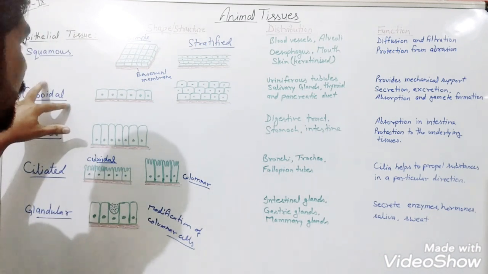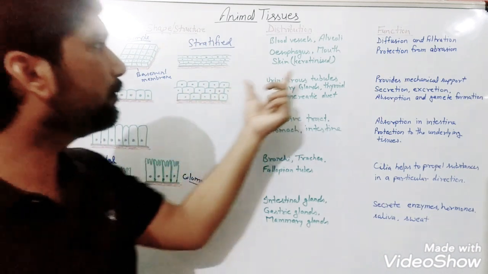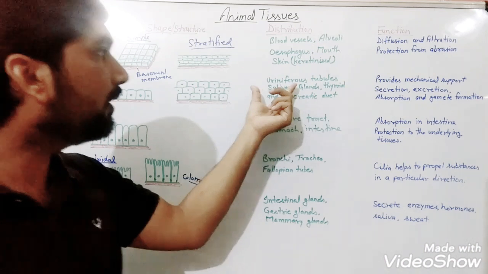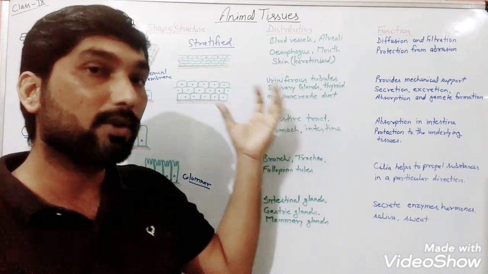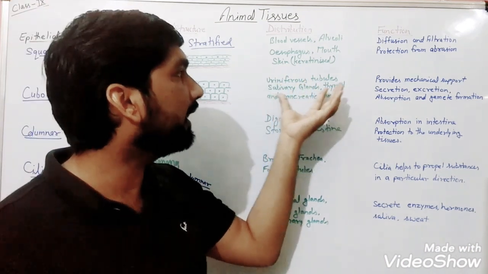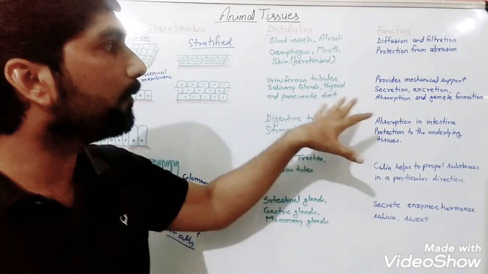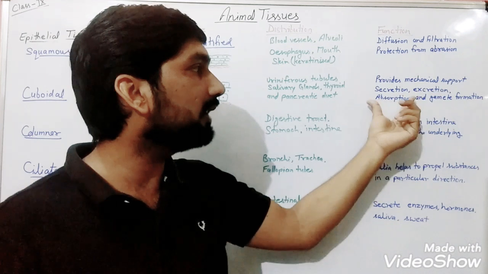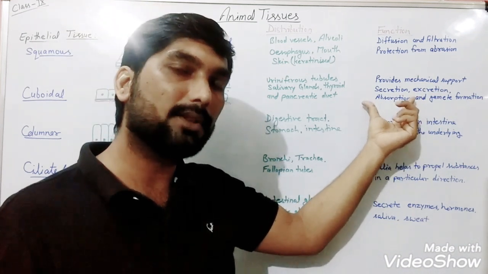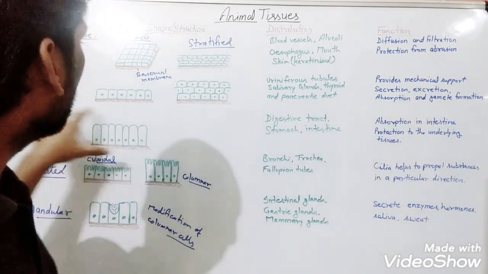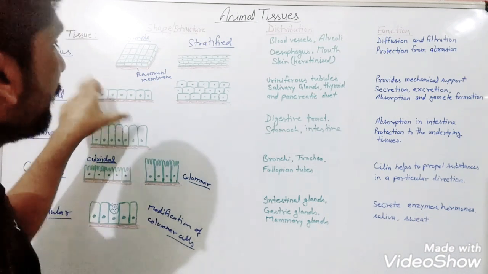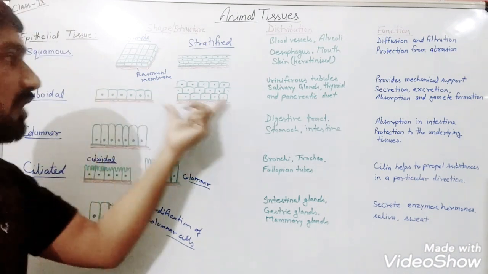When we talk about the cuboidal epithelial cells, they will be present where? In uriniferous tubules, when we talk about the kidneys or salivary glands or thyroid and pancreatic duct, because they are going to perform the function of secretion, excretion as well as absorption also. So these are what, the cuboidal means. They are of cube shape and they may be simple or stratified.